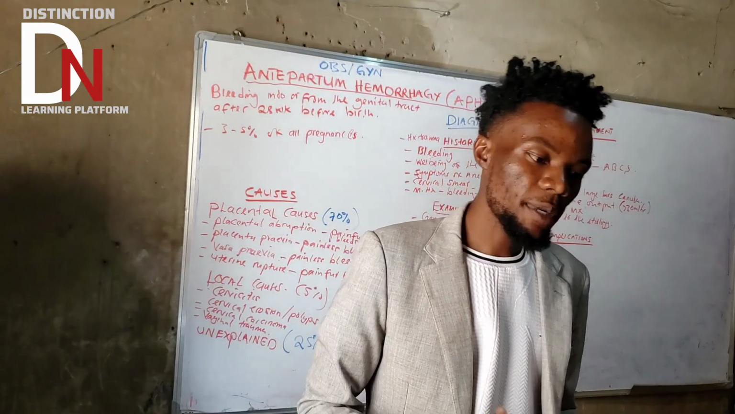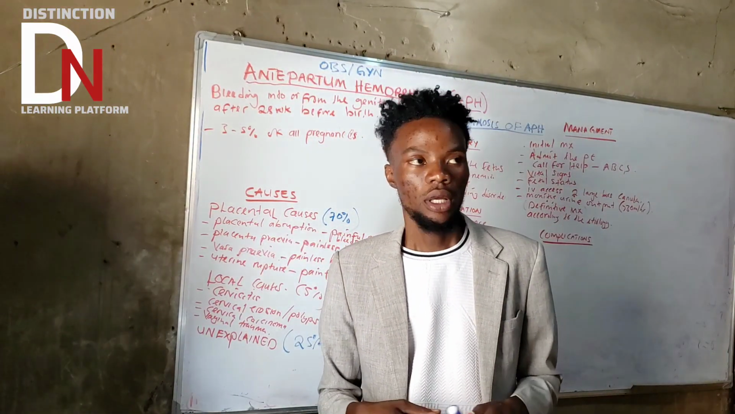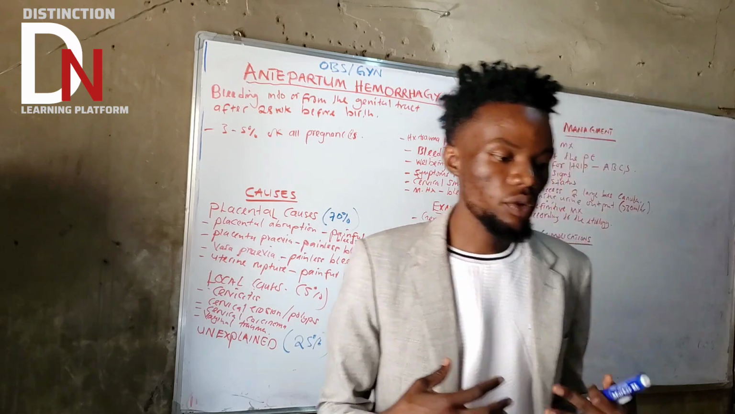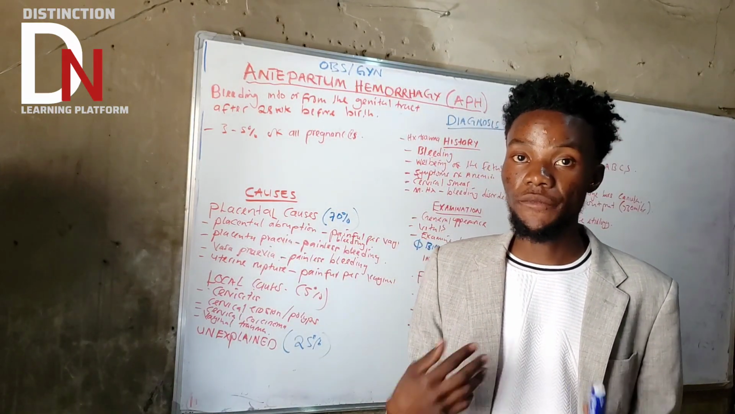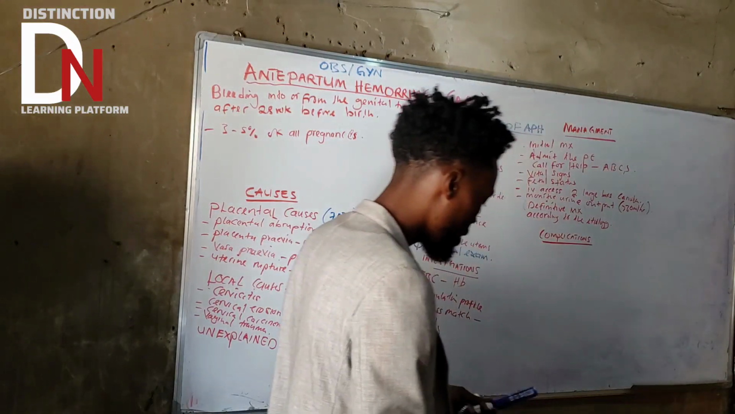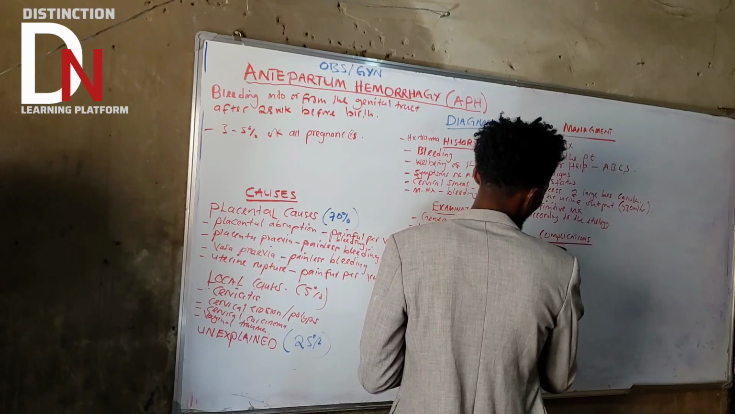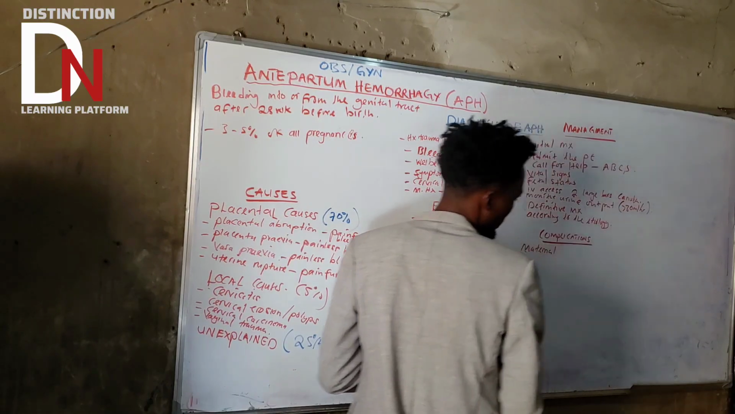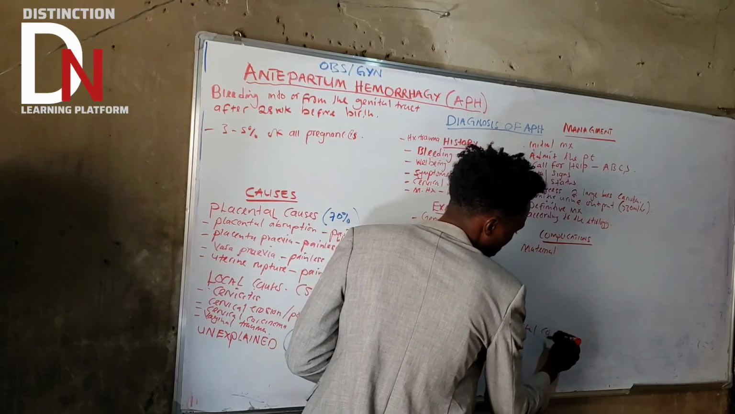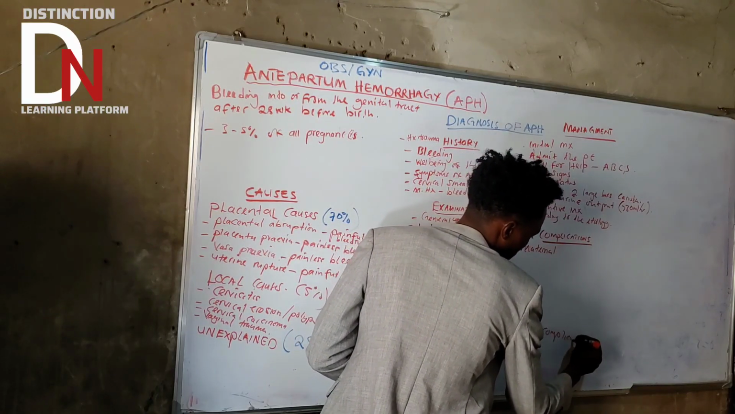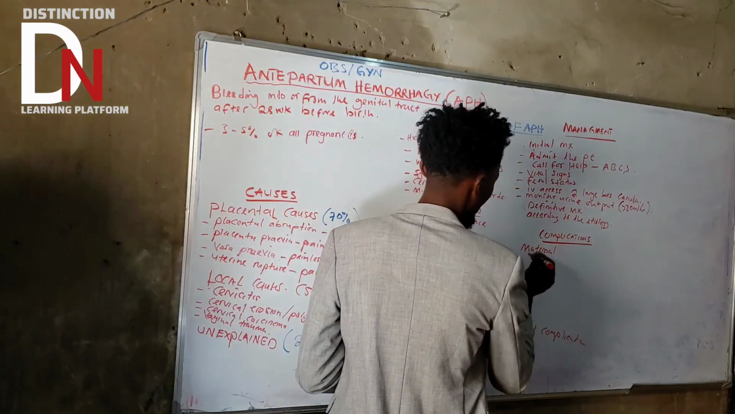Let's talk about the last part, which is complications. So what are the complications of APH? You are going to categorize them into maternal complication and fetal complication. So let's start with maternal complication.